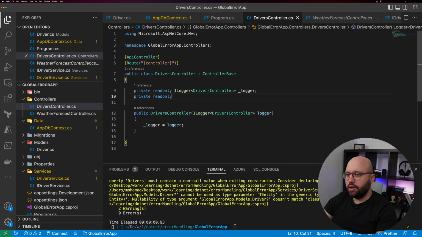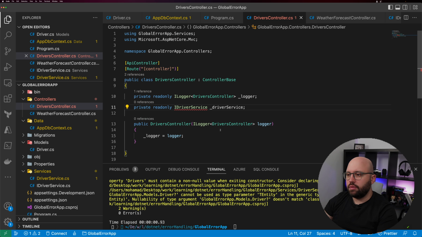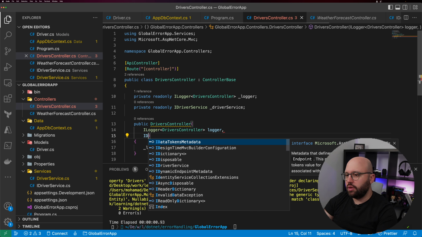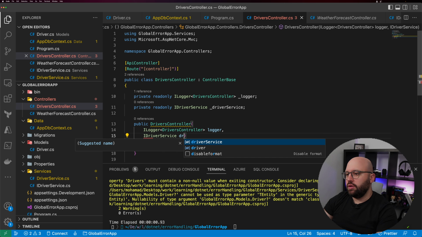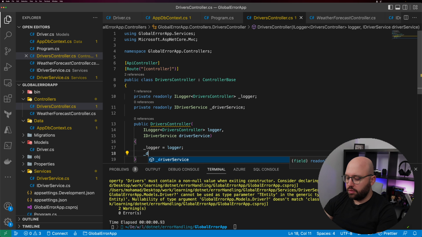What we need to do is, first of all, inject our service, create some of the endpoints that we want, and then we can work on creating our global error handling. So first of all, let's inject our service. It's going to be private readonly driver service. I'm going to call it driver service. Then I'm going to inject it into my constructor, so driver service, and let's pass it here: driver service equals driver service.